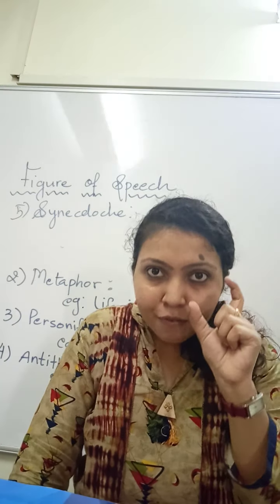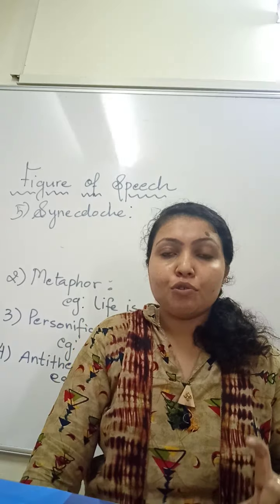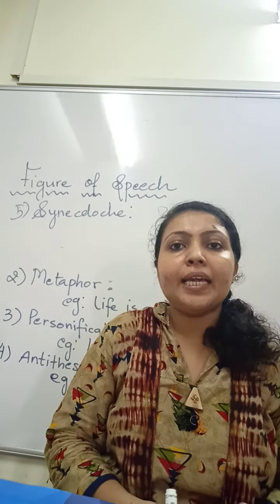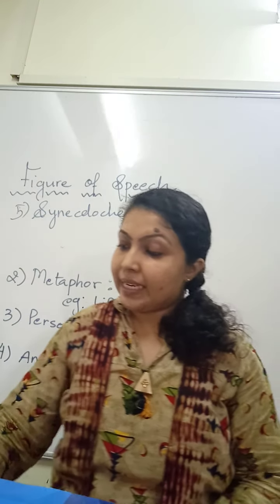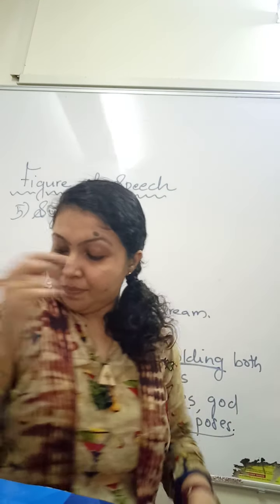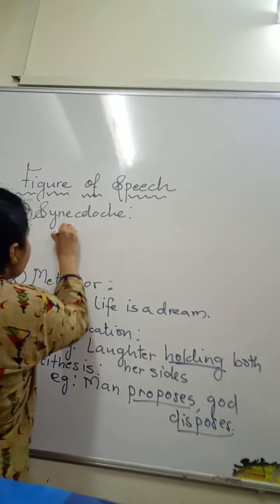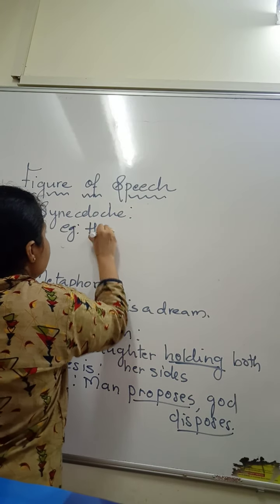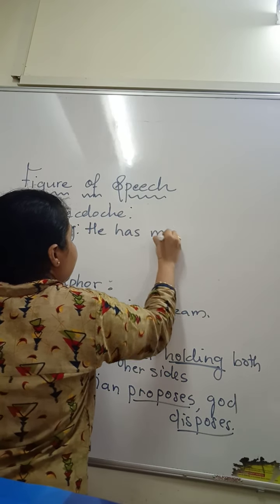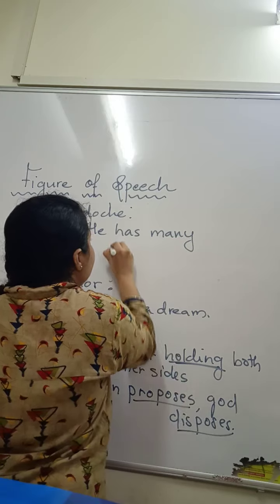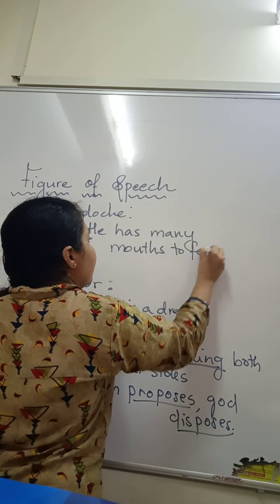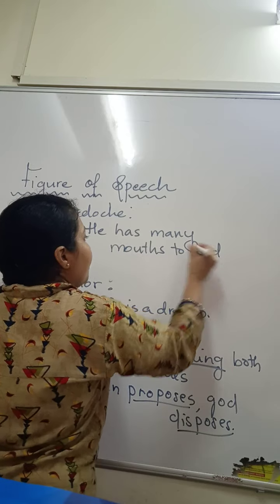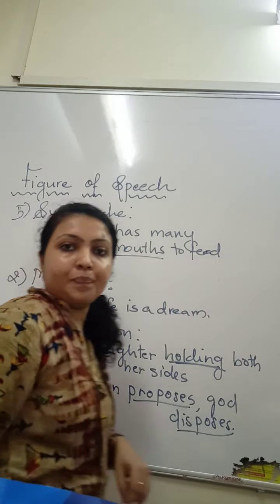A part of a body is used to describe either the whole body or the whole of something. For example, he has many mouths to feed.